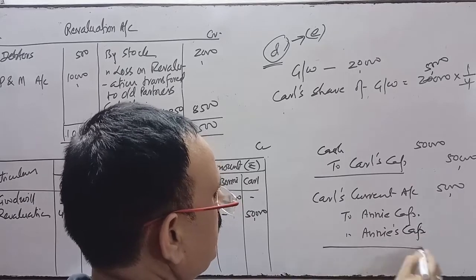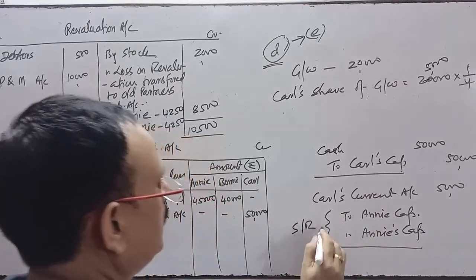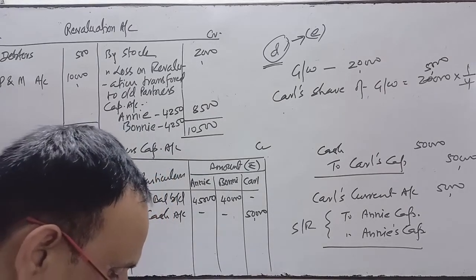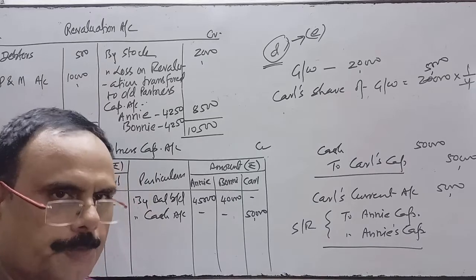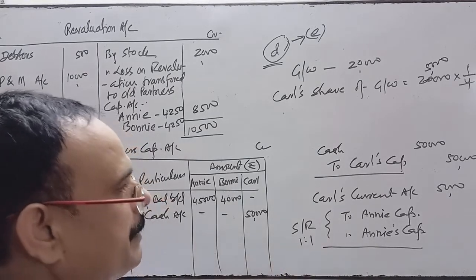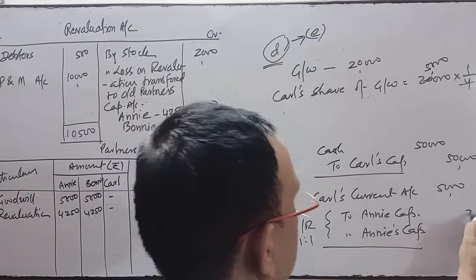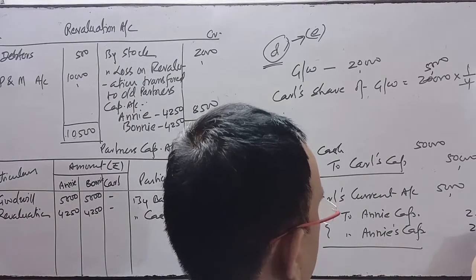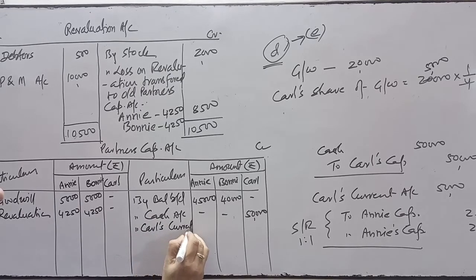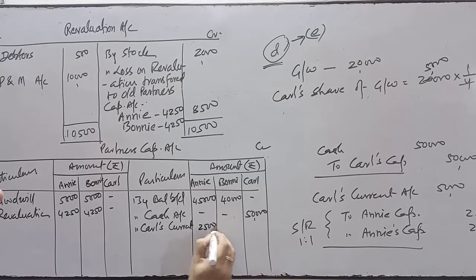If the old partners' shares are not going to change in the new firm, then the old ratio and the sacrificing ratio will be the same. So the sacrificing ratio will also be 1:1, 2,500 and 2,500. So this will be posted this side by Carl's current account, 2,500 to Ani and 2,500 to Boni. Okay.